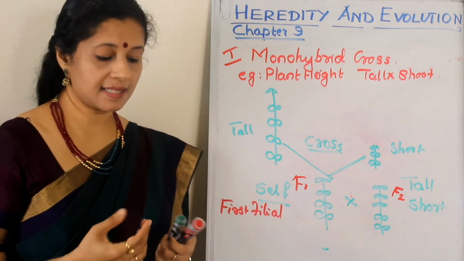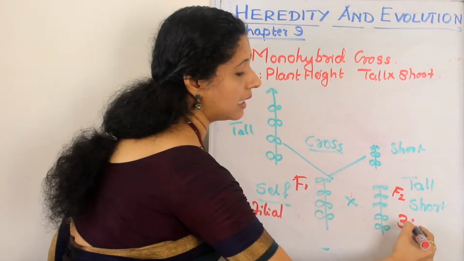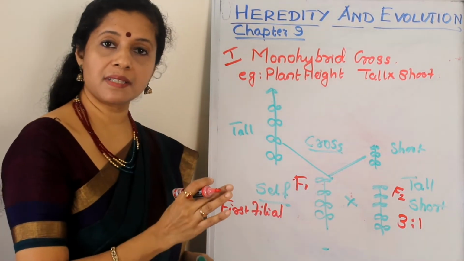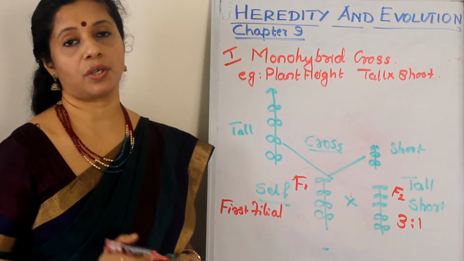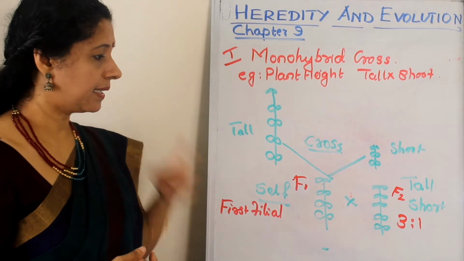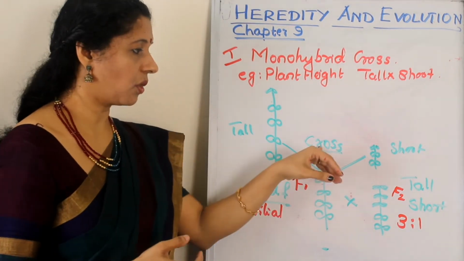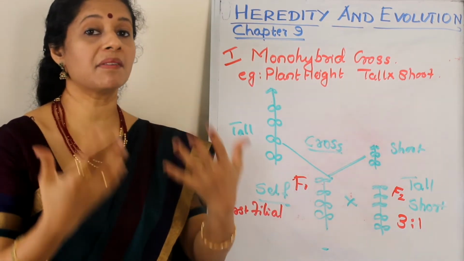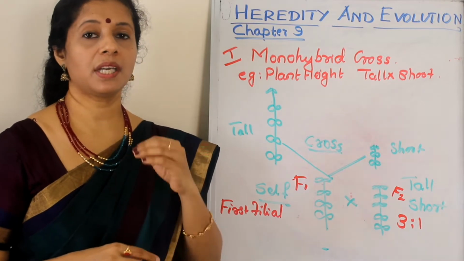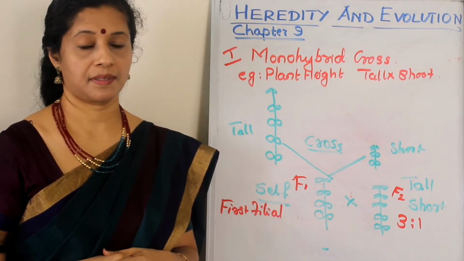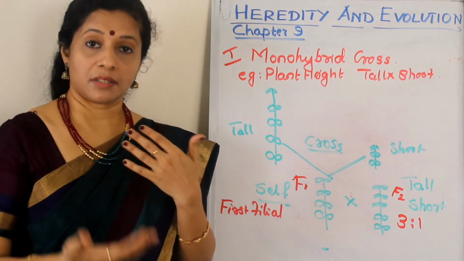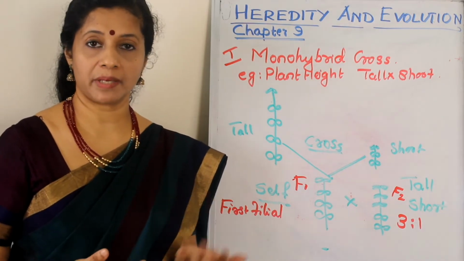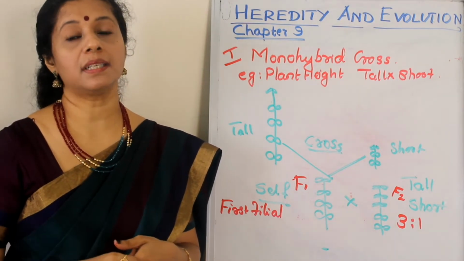And when he studied this, he got roughly a ratio 3:1. Okay, so 3:1 ratio means 75% is tall and 25% short. Then he found that whenever two genes are coming together of tall and short, tall is dominating the short one. So tall is becoming visible, short is not visible. So he called it the law of dominance. That means one character will dominate the other. The one getting expressed is called the dominant trait, and the one which is suppressed is called the recessive